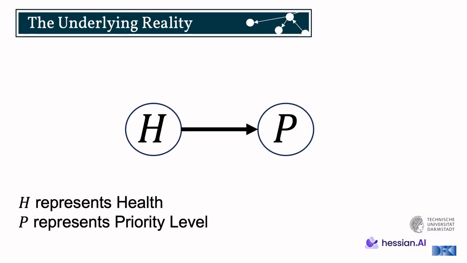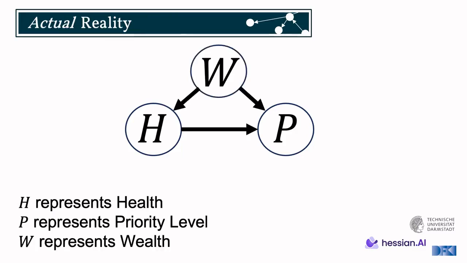And why do we have this edge posted like this and not the other way around? Well, because if you were able to increase the health of someone, or if someone is generally more healthy, they have a lesser priority level, and vice versa. So if someone is unhealthy, they get prioritized.